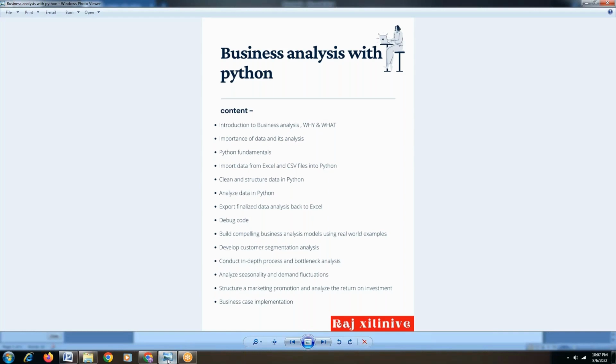Whereas the content, what are we going to cover is as follows. The first is the introduction to BA, as you know, why and what business analysis is all about. Next, we will be discussing the importance of data and its analysis, like why data is required, what are the different types of data available, and why data analysis is required.